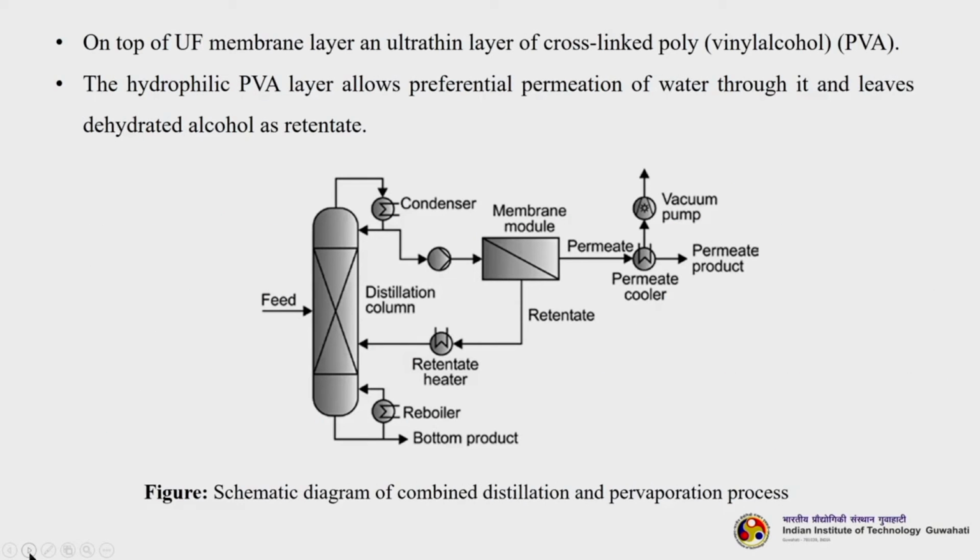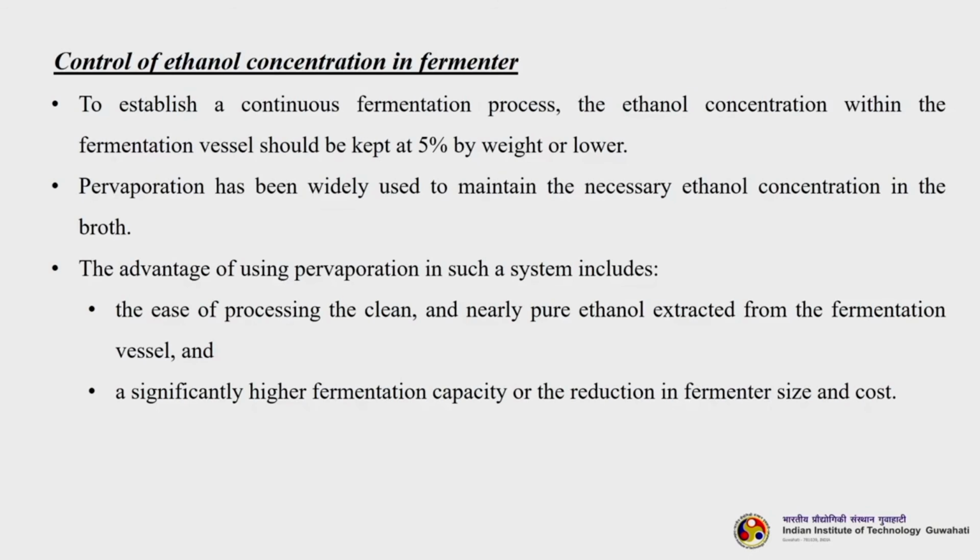So, you know, another classic example is control of ethanol concentration in fermenter. To establish a continuous fermentation process, the ethanol concentration within the fermentation vessel should be kept at 5% by weight. See, ethanol is continuously being produced by the microorganisms inside the fermenter, okay. And if you are not removing the ethanol, the ethanol concentration is increasing. Now, that additional ethanol beyond 5%, up to 5% it is fine, will become toxic to the microorganism, thereby inhibiting the growth and their performance. So there will be no more ethanol formation. So this has to be removed.